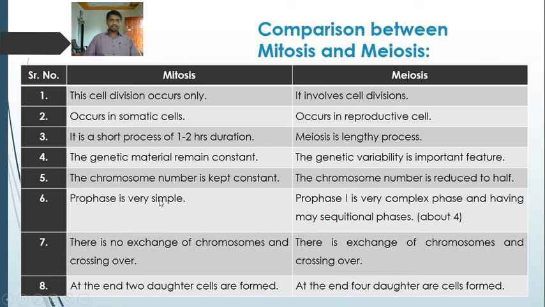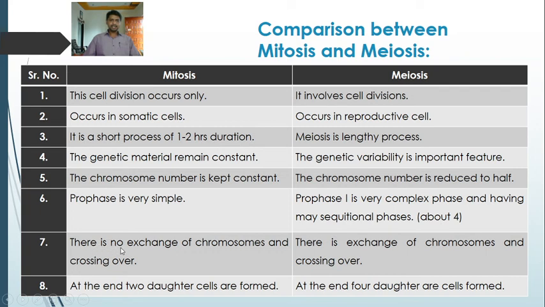Prophase is very simple in the case of mitosis, while in meiosis prophase is a very complex phase with many sequential phases, like leptotene, zygotene, pachytene, diplotene, diakinesis. So it is a complex process. Prophase first in meiosis is a complex phase having many sequential phases.